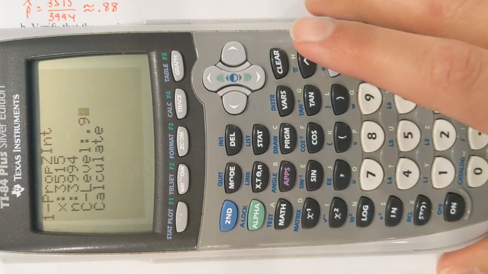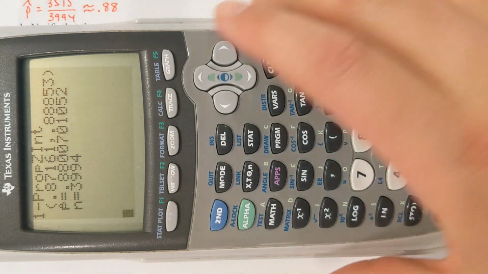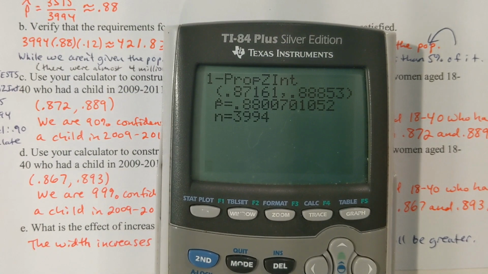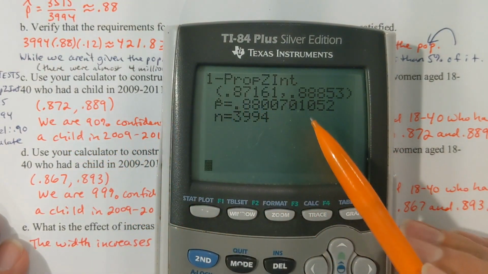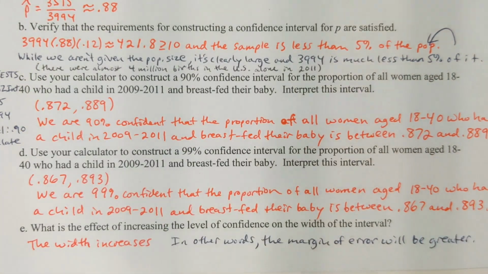It can be 0.9 there, and then hit calculate. All right, so it gives you this interval of numbers, and if you go nearest 3 digits, the lower bound is 0.872, the upper bound is 0.889. Okay. Of course, pay attention to the rounding there. That would be indicated on MyMathLab.